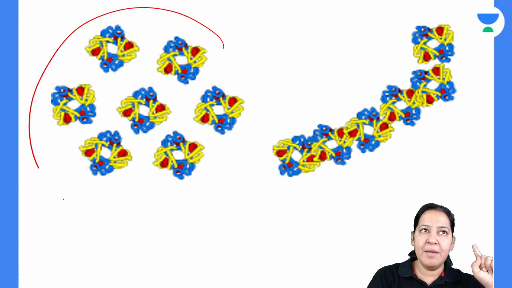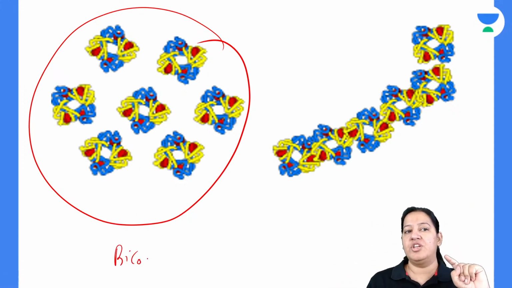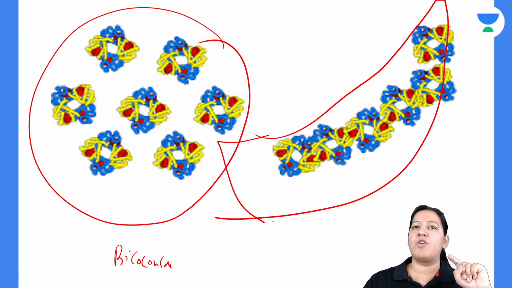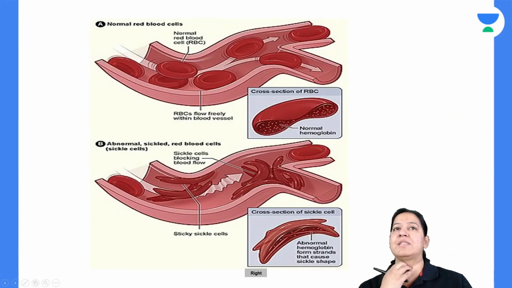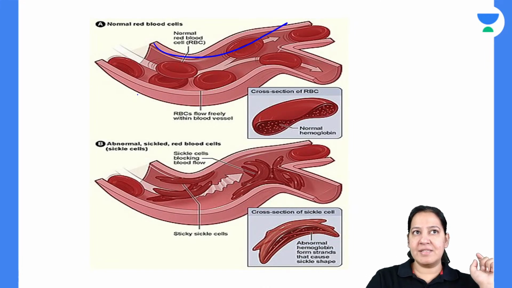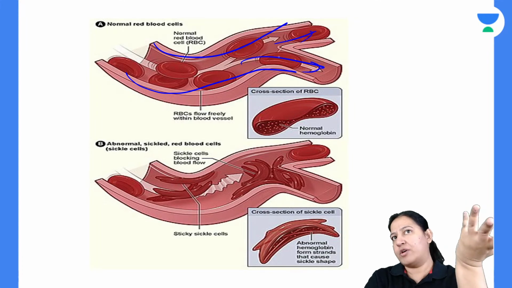So this is normal hemoglobin. It is not polymerizing, so the shape is biconcave. But here the hemoglobin will polymerize. That's why the shape of RBC changes from biconcave to sickle. See yourself how the polymerization takes place. Everyone can now see this is a blood capillary. The circular, biconcave RBCs are easily passing. They are not getting obstructed.